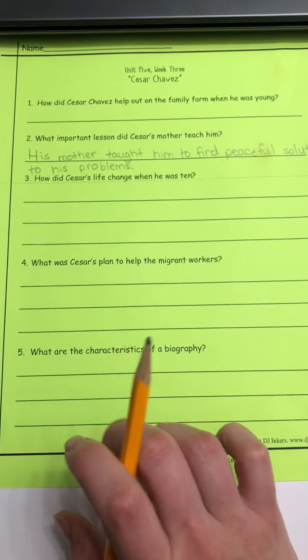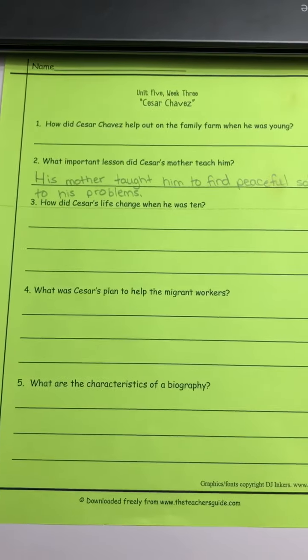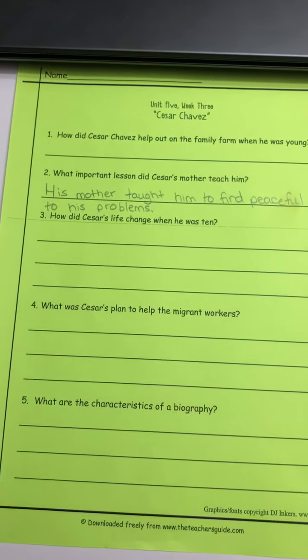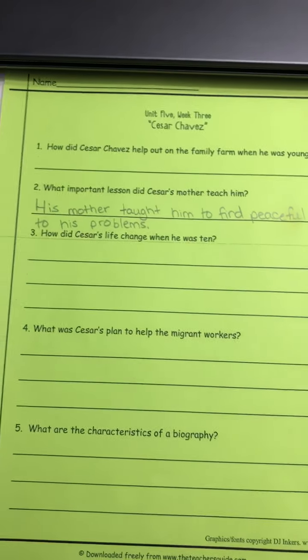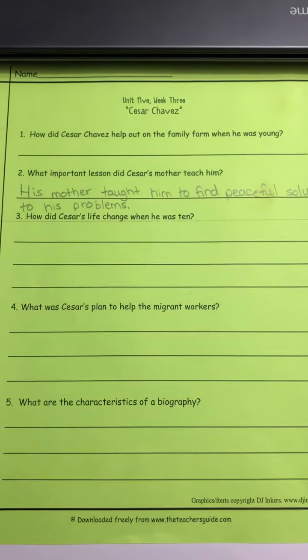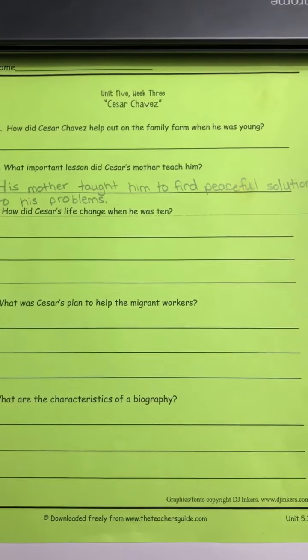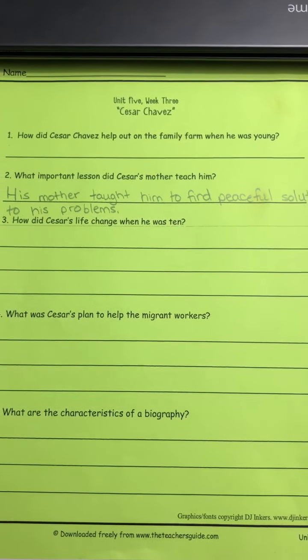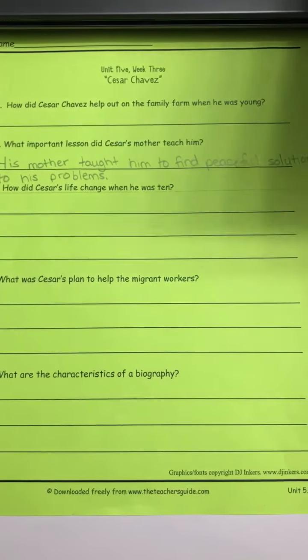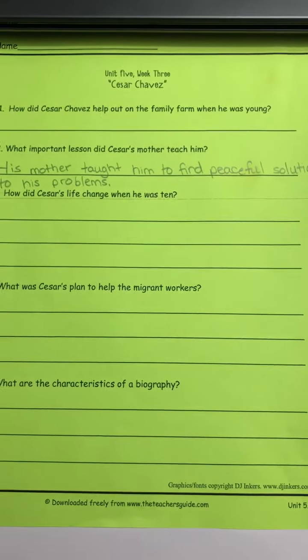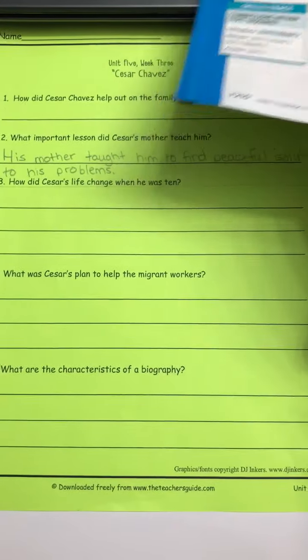And the last one says, what are the characteristics of a biography? Does anyone know what the characteristics of a biography are? That's something we're going to talk about tomorrow, but I'm going to give you a heads up. So now we know that a biography is non-fiction, which means it is true, okay?